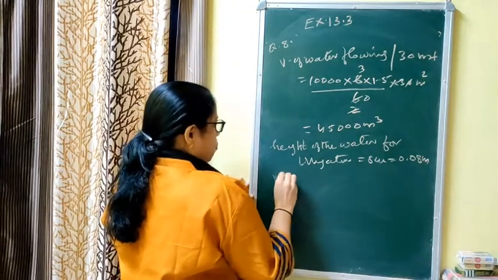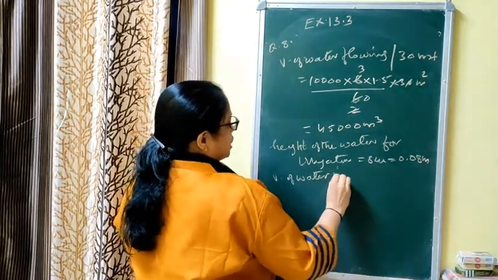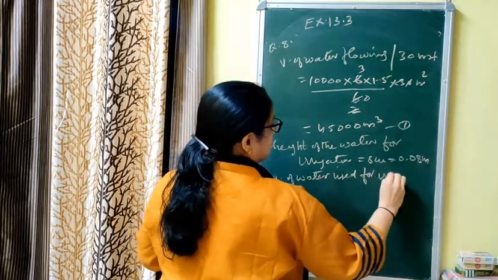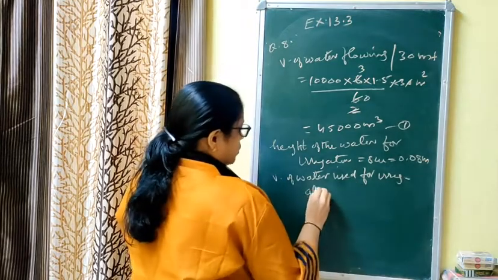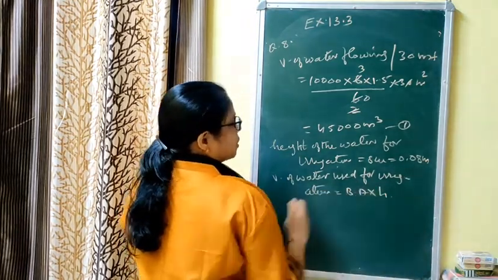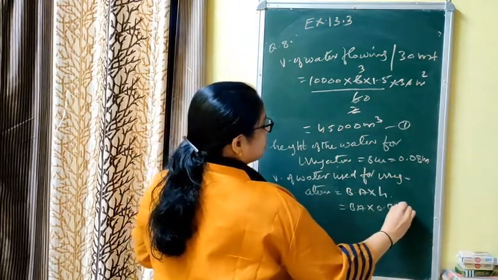Now volume of water used for irrigation, this is equation number 1. Irrigation volume is equal to base area into height, that is the standard formula, base area into 0.08, equation 2.